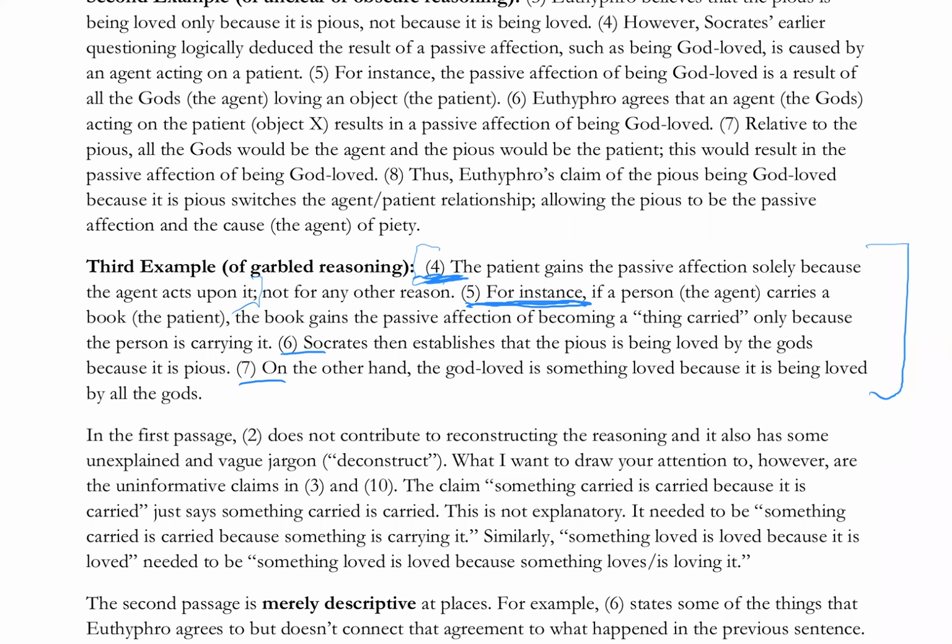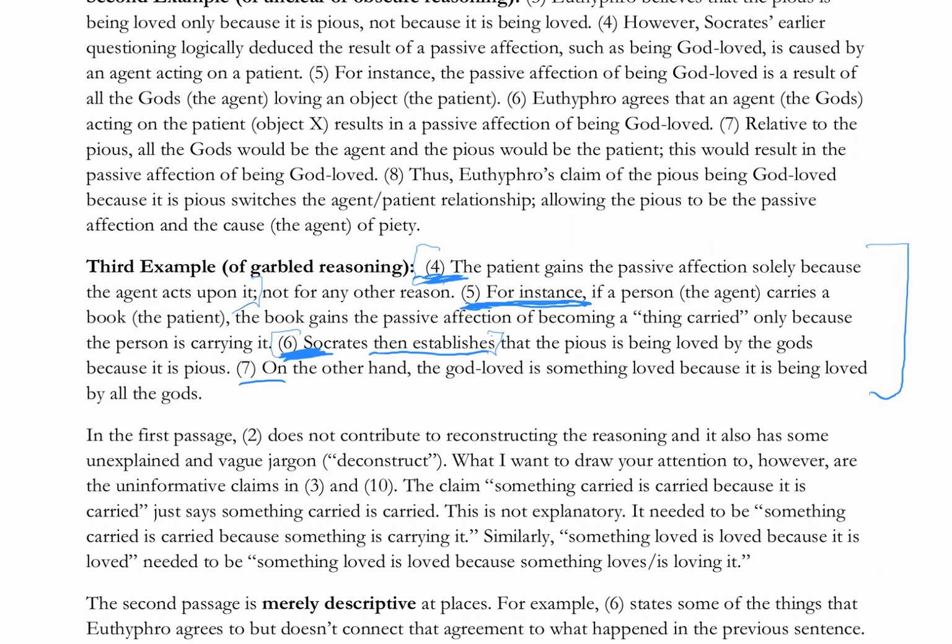So if the person, the agent, carries the book, the book gains the passive affection of becoming a thing carried only because the person is carrying it. Good, yeah, that seems like an instance of 4. But then 6 changes the topic entirely, and there's no transition at all, right? So we then get a completely different claim that seems unrelated to 5 and 4. Socrates then establishes, I mean, okay, that doesn't help me relate 6 back to 5 and 4. It just seems like a totally unrelated new claim.